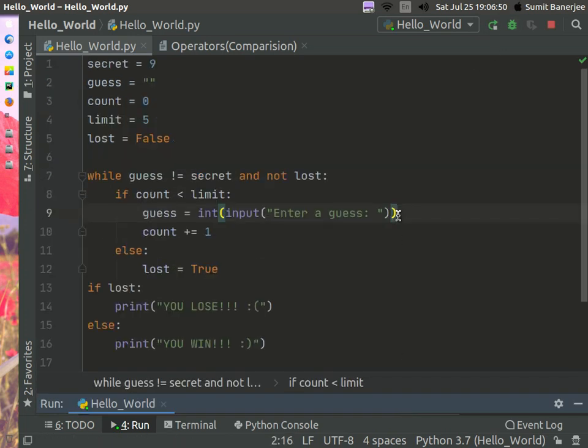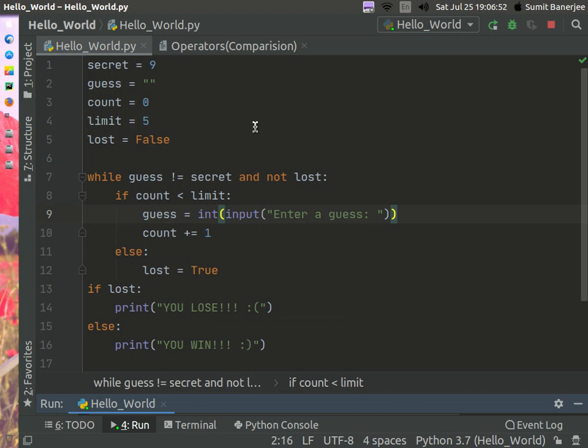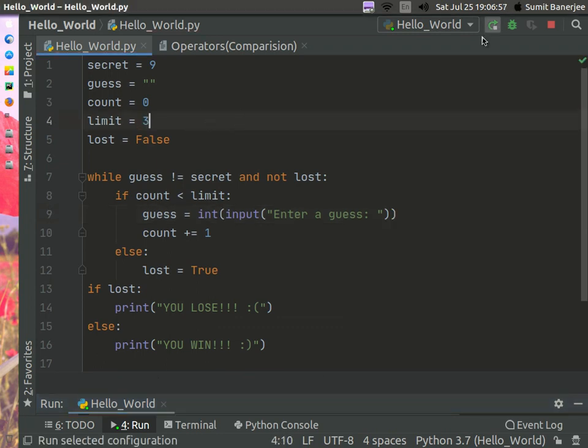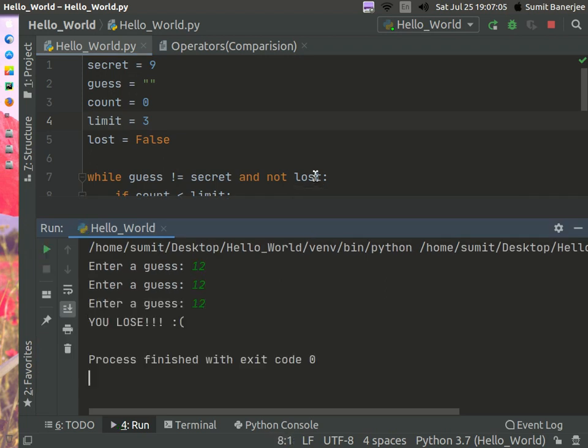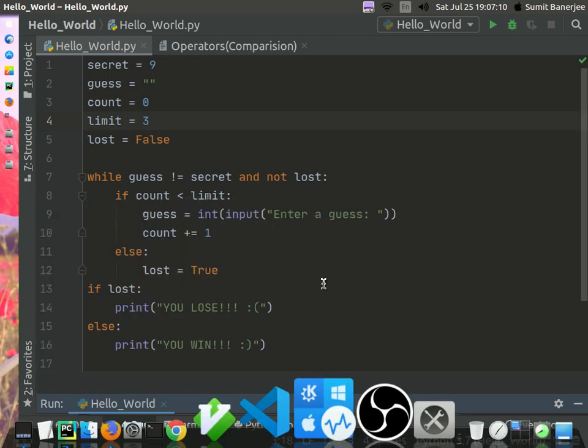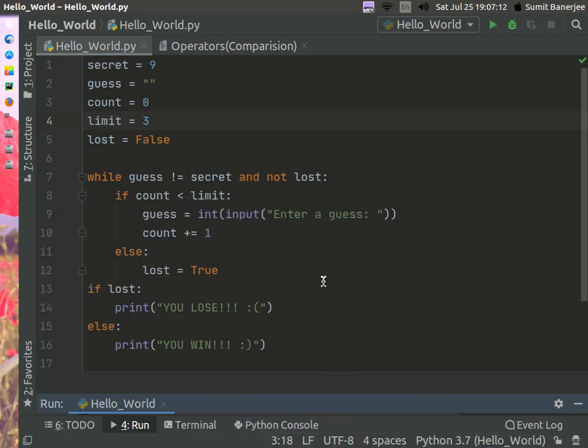Now if you want to limit the guesses to 3, you can just change the limit here, and when you run it, suppose I type in 12, you can see that it gives me only 3 user prompts. That's it for this tutorial. You have just learned how to make a wonderful guessing game in Python.